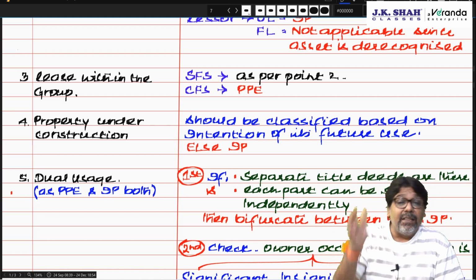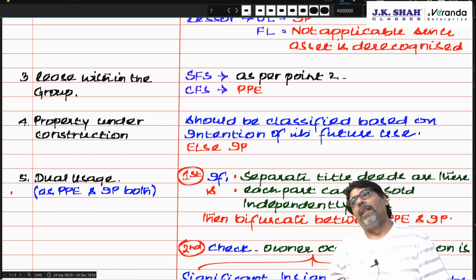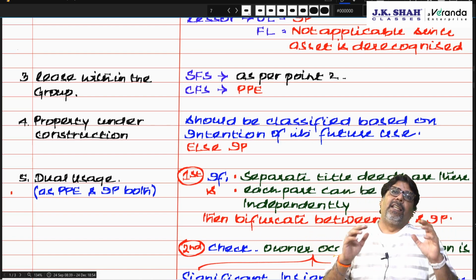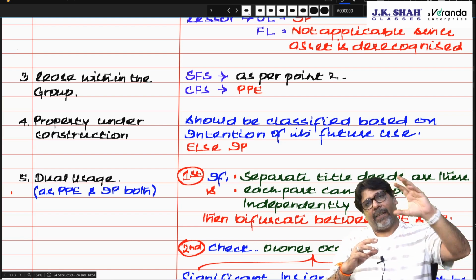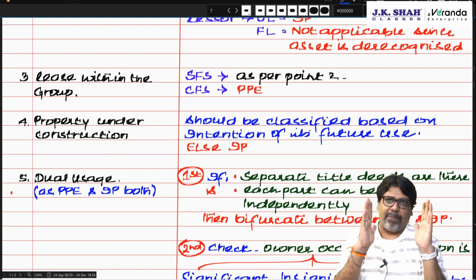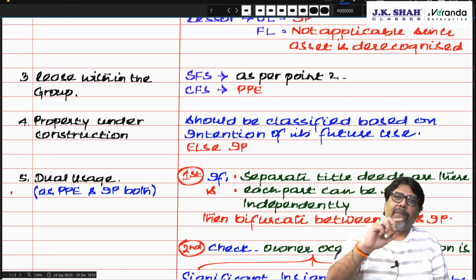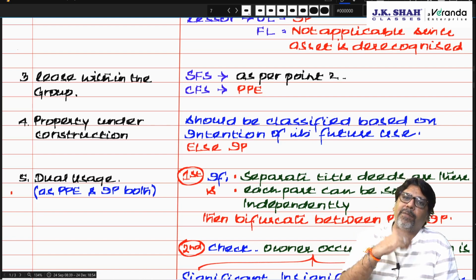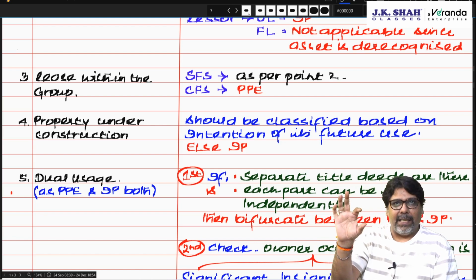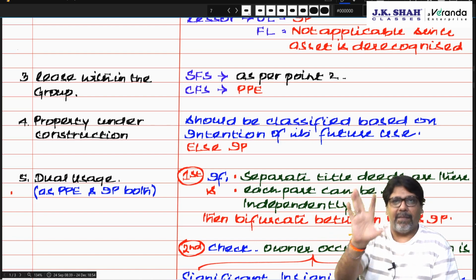If a property is used for both doing business as well as investment, for example, I have got two classrooms, one on the first floor, one on the second floor. This is an entire property. On the first floor I am using the classroom for my business, myself, and the second floor I have rented out as a classroom to somebody else. The first floor has a separate title deed, the second floor has a separate title deed. The first floor should be classified as PP, the second floor should be classified as investment property.